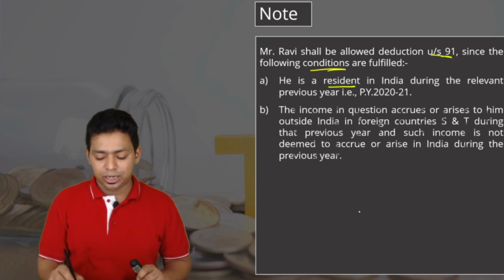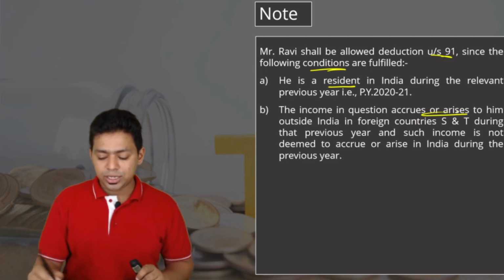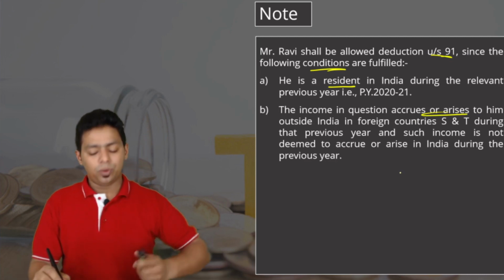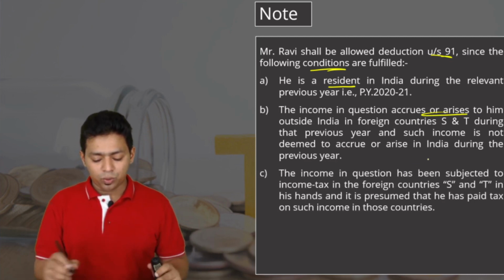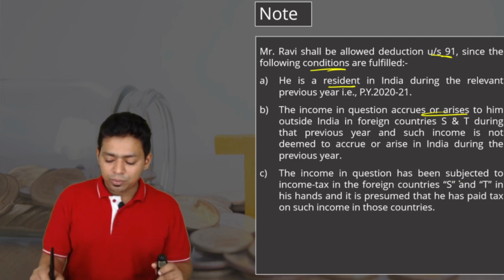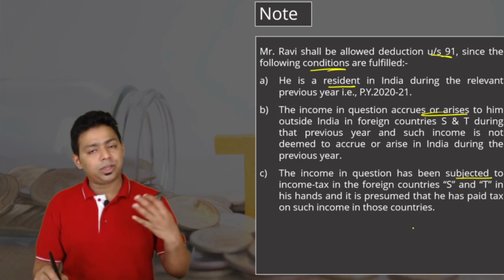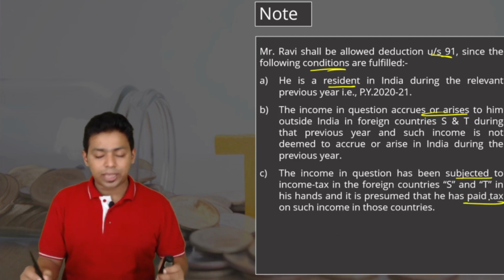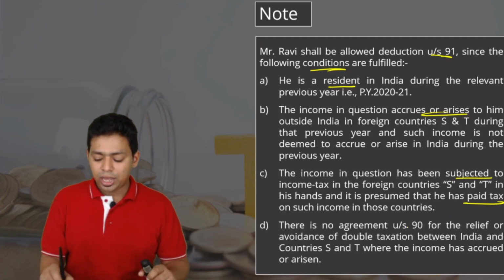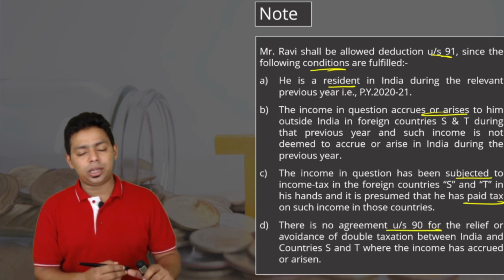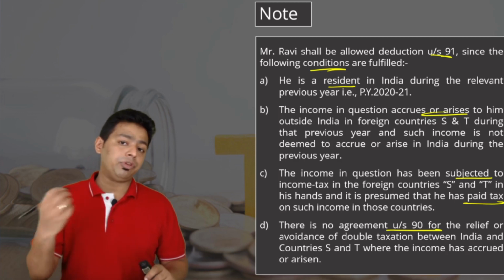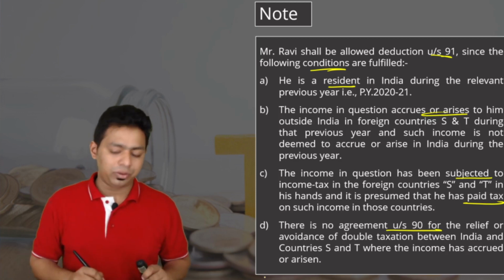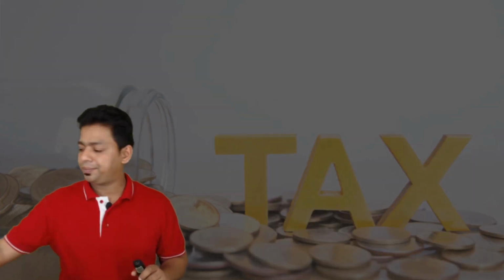Notes: you know that we have to write down the conditions of section 91. He is a resident in India. Income in question arising to him outside India is not deemed to accrue or arise in India. Income in question has been subjected to income tax in a foreign country, and the assessee has actually paid the tax in the foreign country, and there is no agreement under section 90, that is a DTAA, with those countries. Then only section 91 benefit will be available. Thank you.